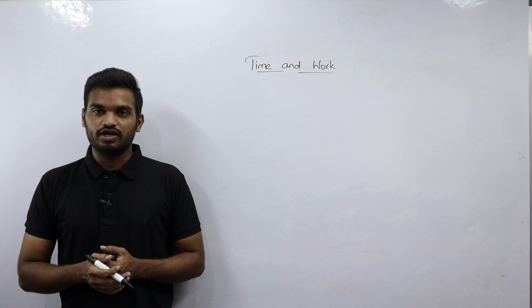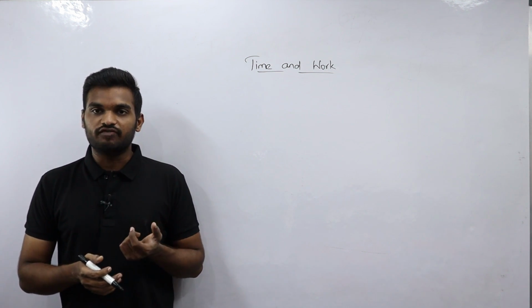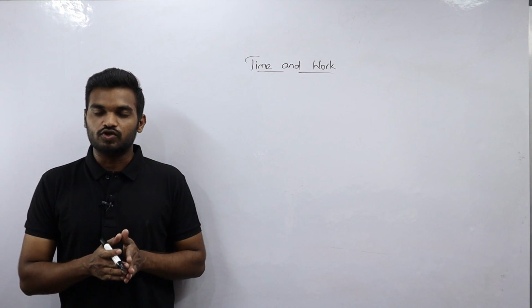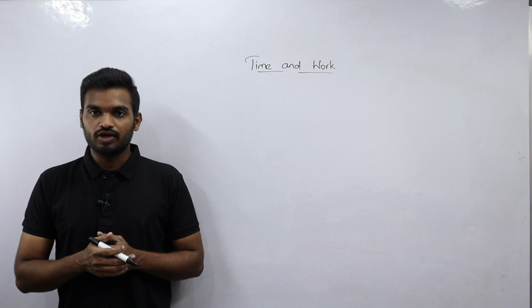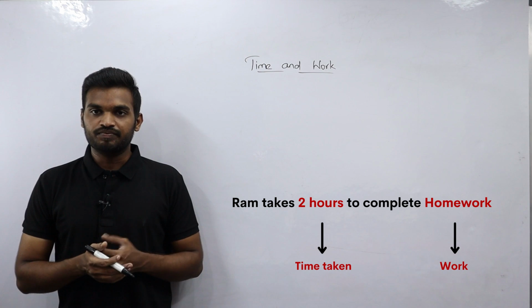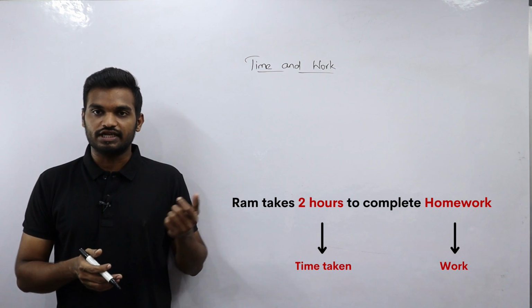Today in this video, we are going to discuss the topic time and work in aptitude. First of all, we need to know what is the meaning of time and work. Time and work can be simply defined as the amount of time taken by a person to complete a specific amount of work. For example, suppose Ram takes 2 hours to complete his homework. Here, 2 hours is the amount of time taken by Ram to complete his homework, that is the total amount of work to be done.